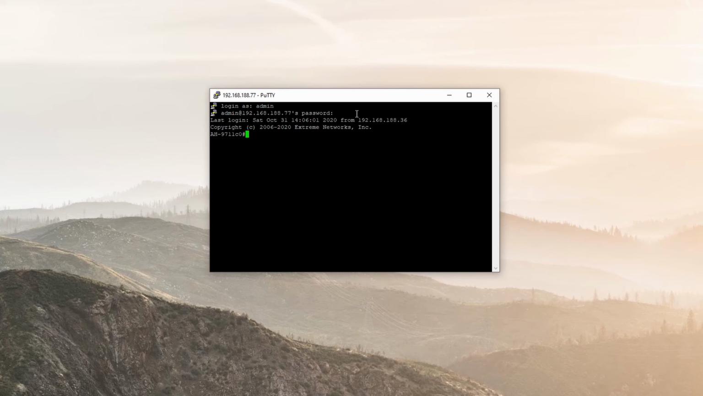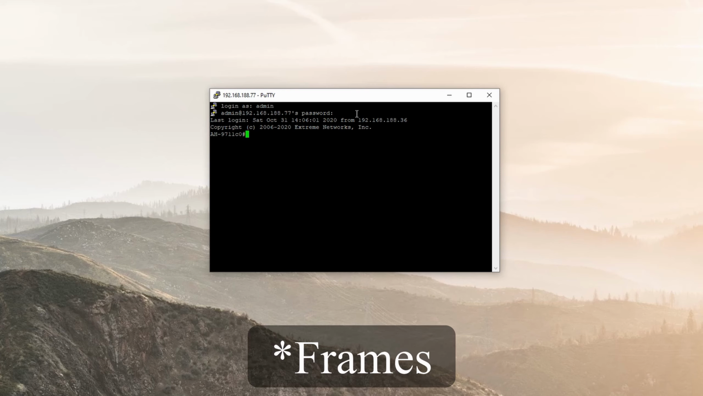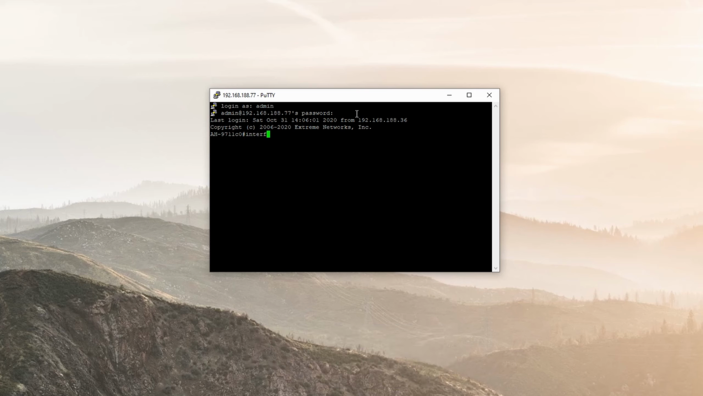Okay, so to start, you want to of course set your AP to the channel and channel width that you're looking to capture packets on. So to do that, you type interface wifi1. In this case I want to capture 5 gigahertz packets, and wifi1 is in my case the 5 gigahertz radio. Wifi1 radio channel and then channel 44.